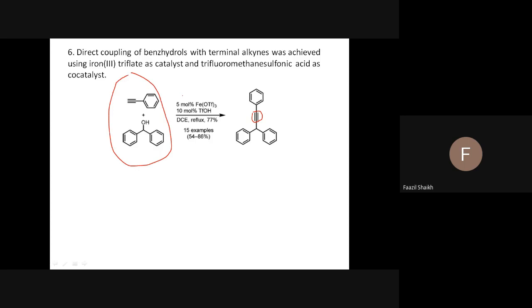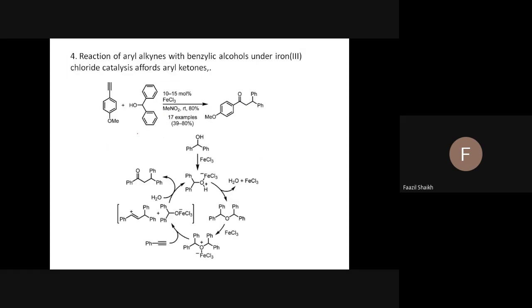Fine. See, if you have 5 mole percent catalyst, the catalyst is iron based, but it is a triflate catalyst. What could be the change? What was the reason? The reason is very simple. Always remember, this OTf is a very strong electron withdrawing group. Remember, OTf is very strong, meaning it's a very strong Lewis acid. When this Lewis acid combined with benzhydrols or diphenyl methanol, what we have seen in this mechanism, I will show you.